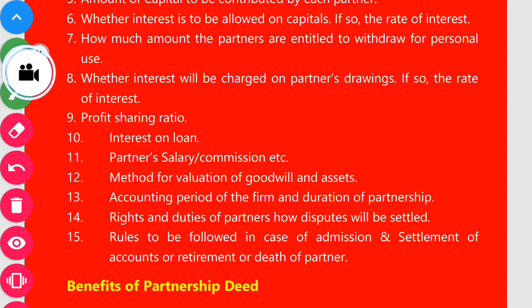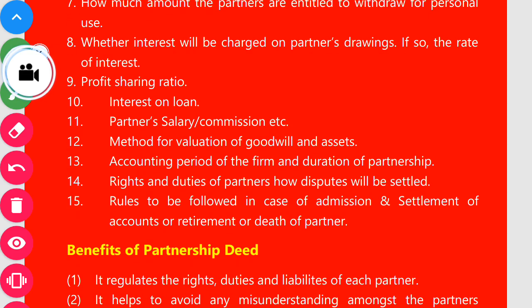Next, whether partner salary or commission. If any partner is allowed salary, commission, bonus, or remuneration or not. If so, what is the amount? Next, methods of valuation of goodwill and assets, accounting period of the firm and duration of the partnership, rights and duties of the partners, how disputes will be settled. In future, if any kind of disputes or misunderstanding happen among the partners, in that condition, how will it be settled out?